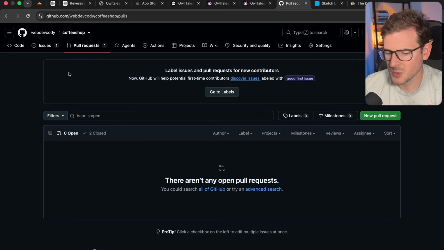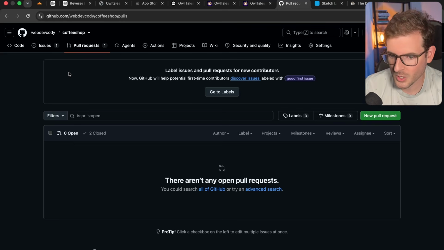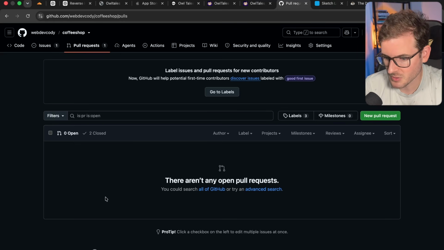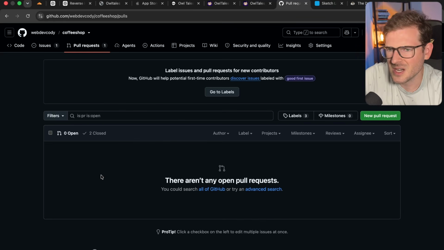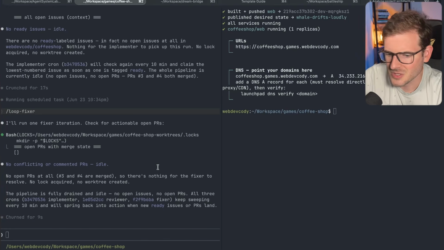I just want to show you my understanding of looping. Maybe the definition is a little vague at this point, but it's basically finding ways to have these agents work autonomously, pulling work, doing work, reviewing work, reading logs to create issues. You can have them automatically send Slack messages. You could have an agent that ideates on your project, gives ideas, and makes GitHub issues for those. And you can just click one and say it's ready. And then the other loops will kick in and start working on this stuff. And there's a ton of stuff out there that already does this. So this is not a new concept.